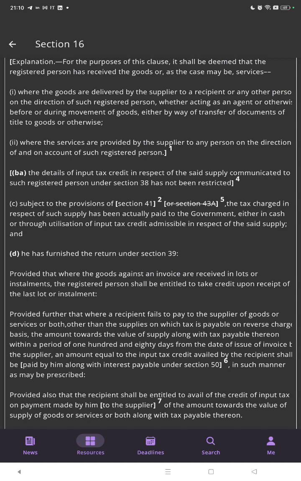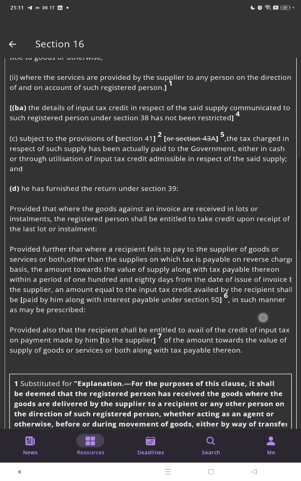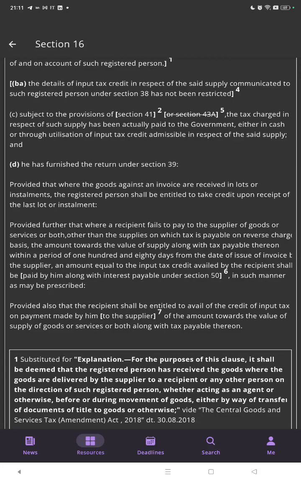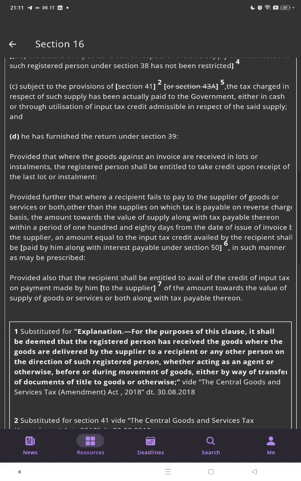Subject to the provisions of section 41, the tax charged in respect of such supply has been actually paid to the government, either in cash or through utilization of input tax credit admissible in respect of the said supply, and he has furnished the return under section 39. Provided that where the goods against an invoice are received in lots or installments, the registered person shall be entitled to take credit upon the receipt of the last lot or installment.